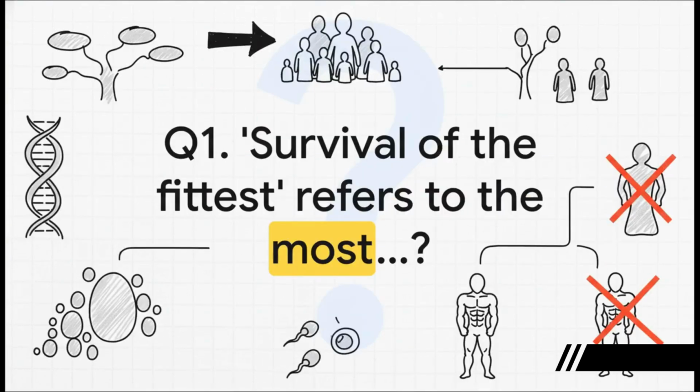Survival of the fittest refers to what exactly? Go ahead, hit pause, and lock in your answer. Okay, you back? The correct answer is, of course, C, the most reproductively successful organism. Remember what we said. This is the #1 trap. It has nothing to do with strength and everything to do with babies.